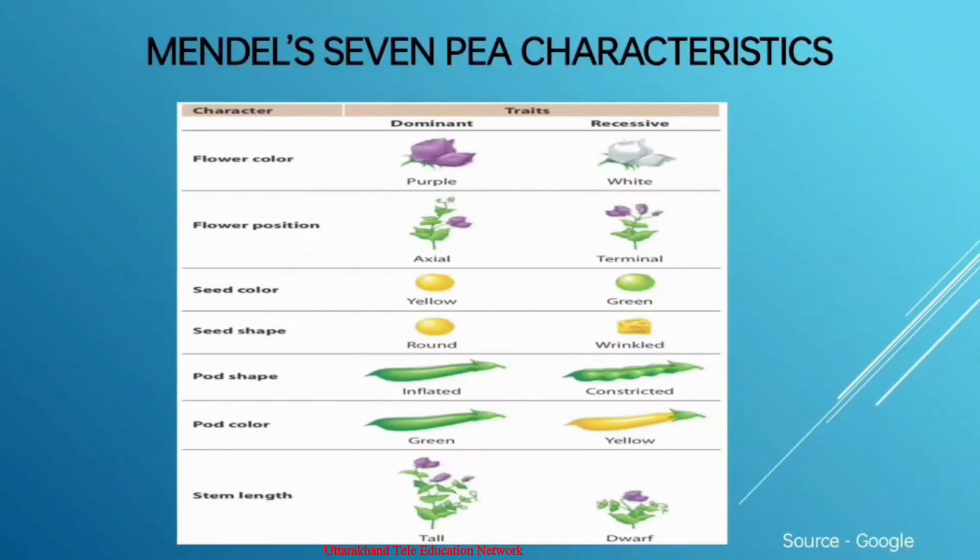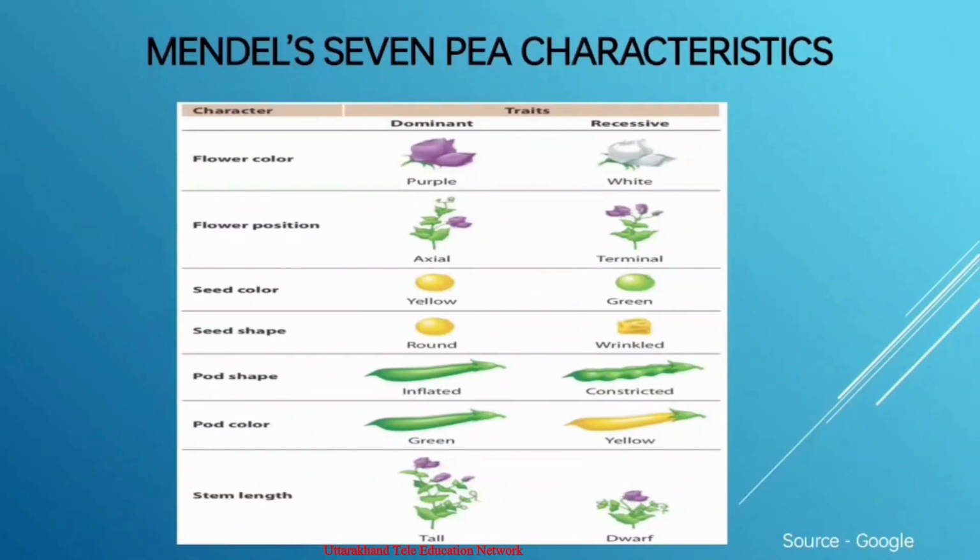On self-pollination or self-breeding, a pure variety gives rise to offspring with similar traits, for example a tall variety with tall offspring and a violet-flowered variety with violet-flowered offspring.